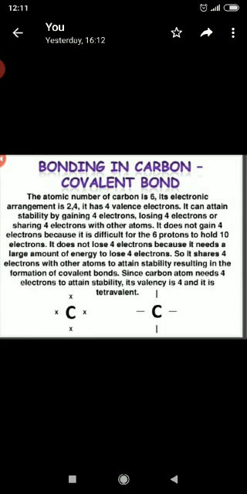So it shares 4 electrons with other atoms to attain stability, resulting in the formation of covalent bonds. Since carbon atom needs 4 electrons to attain stability, its valency is 4 and it is tetravalent.